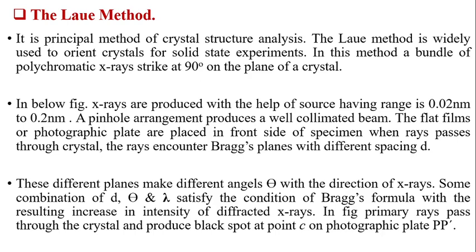We know that in 1895 Roentgen discovered the X-ray, but when he discovered it, the nature of the X-rays was unknown to the scientists. Therefore, there were two groups of scientists. A few of them considered the X-rays similar to cathode rays, that is, having particle nature, and another group of scientists considered that the X-rays are nothing but electromagnetic radiation.